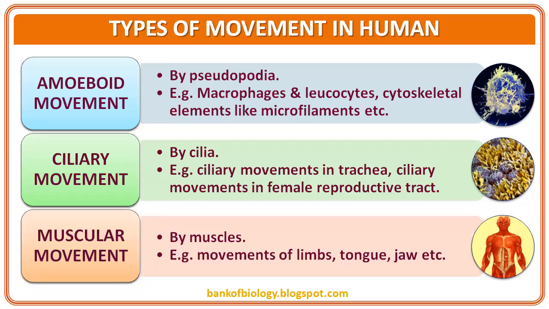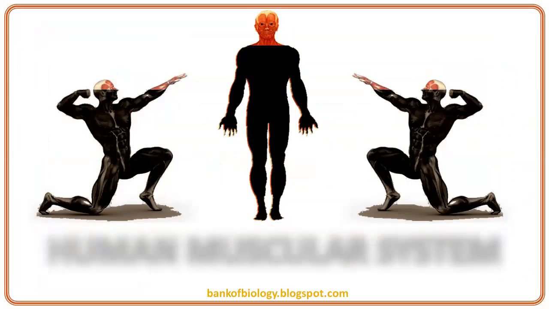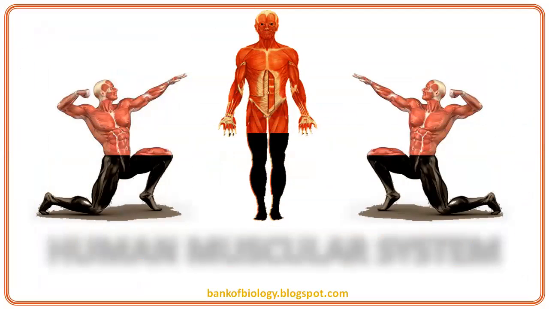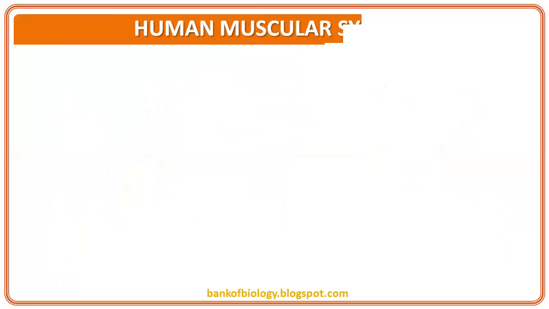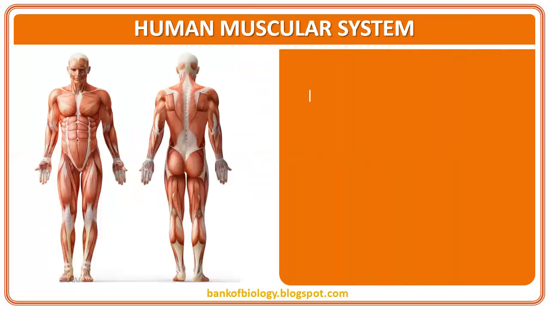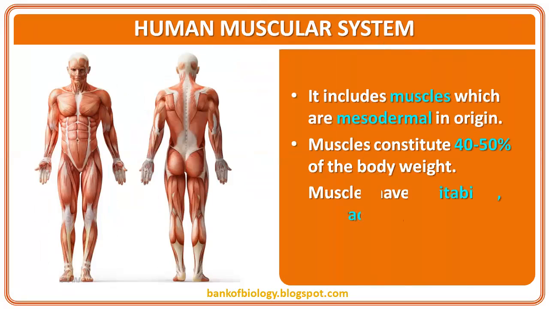Muscular movements, that we have to discuss, are by muscles. The movement of limbs, tongue, and jaw. The human muscular system. It includes muscles which are mesodermal in origin.